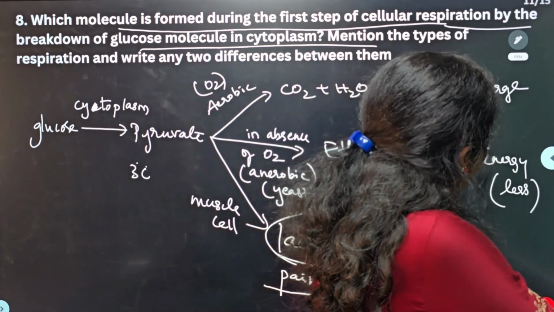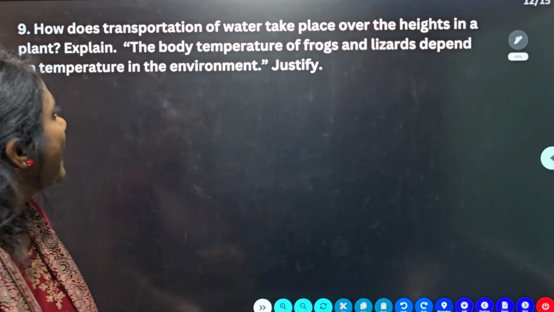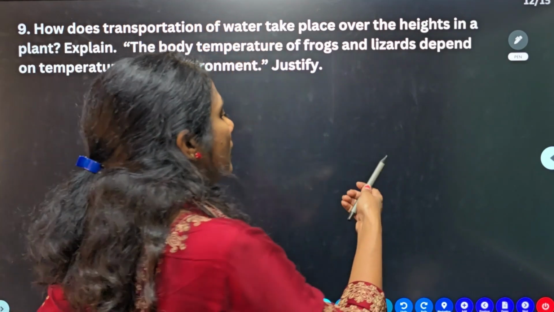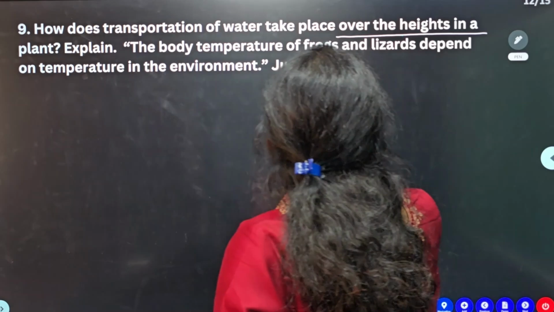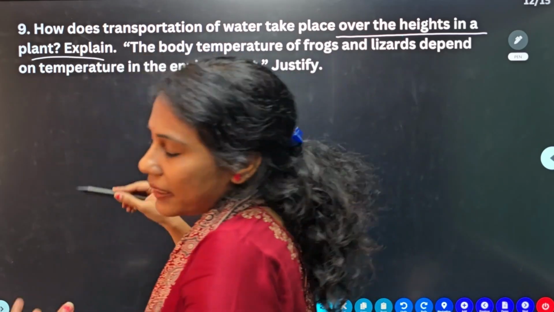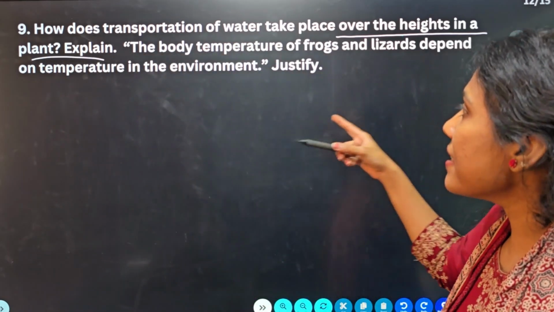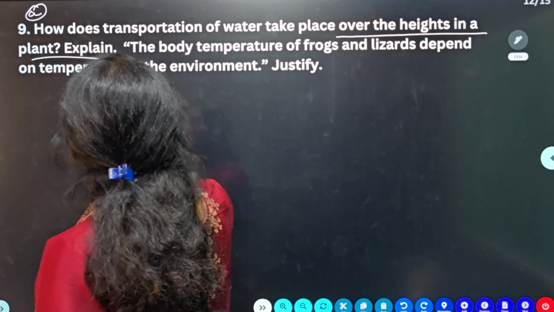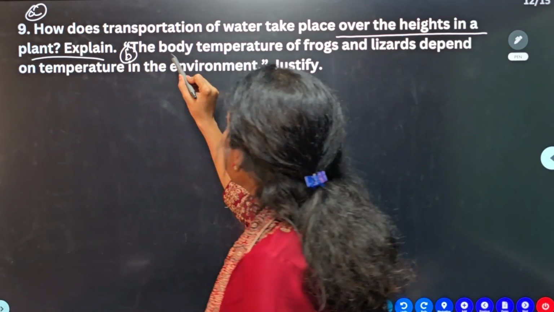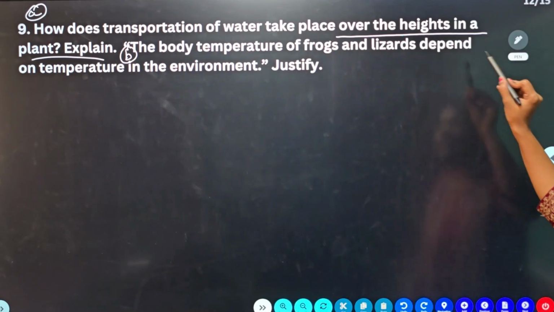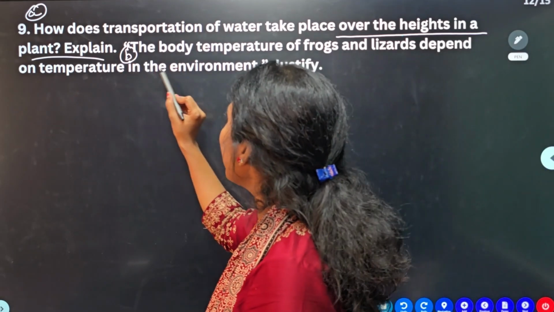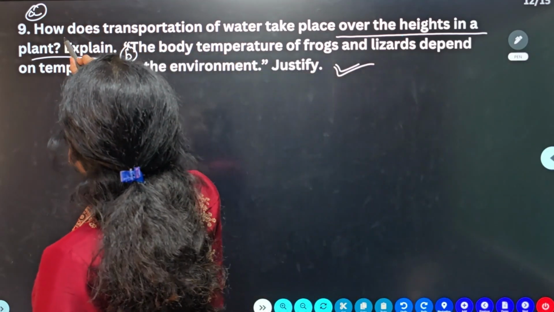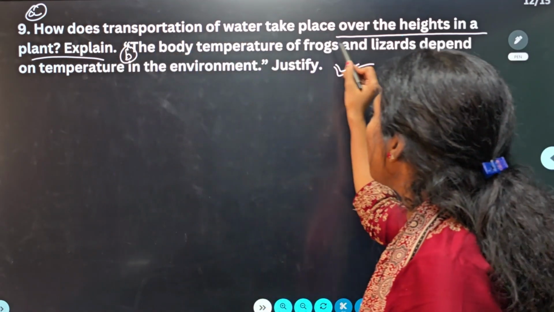Now going to the next question. How does transportation of water take place over the height in the plant? I mean, in the taller plants, how does the transportation of water take place? This is question A, and now this is question B. The body temperature of frogs and lizards depends on the temperature of the environment. Justify. First, let me talk about this factor. How does the transportation of water take place?